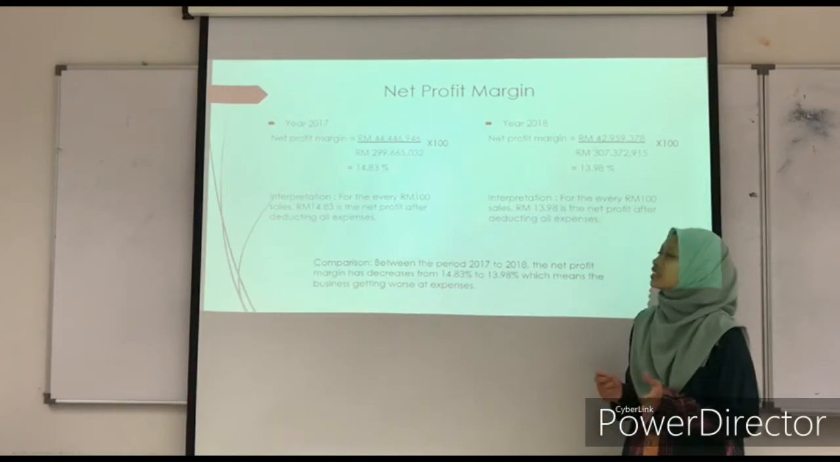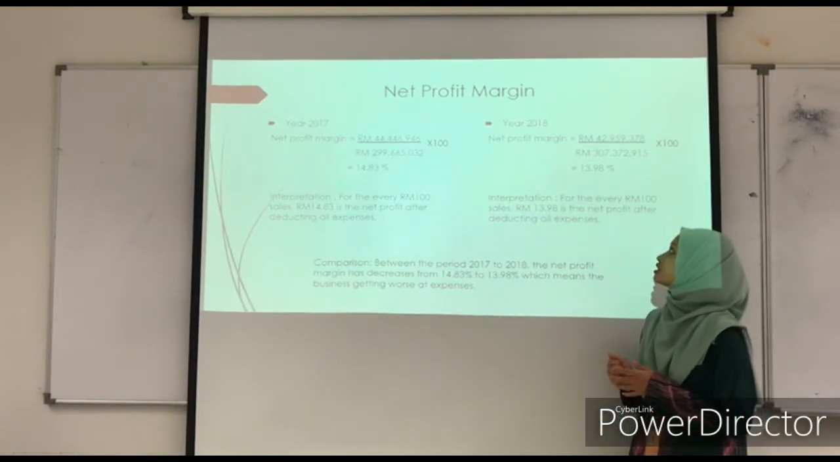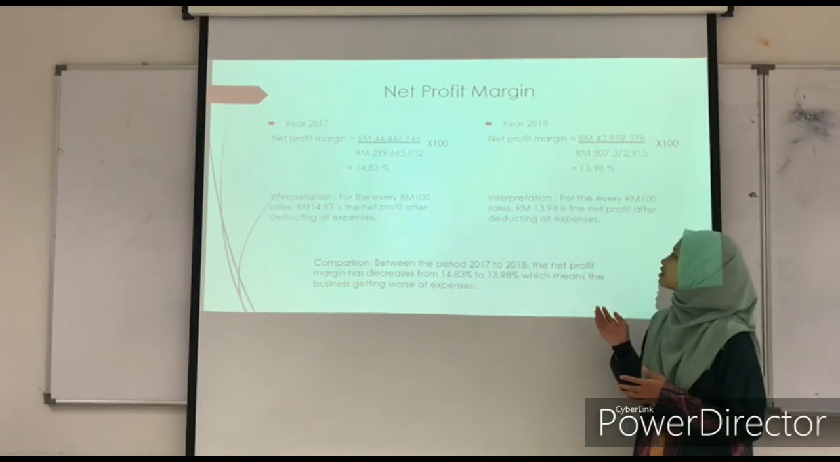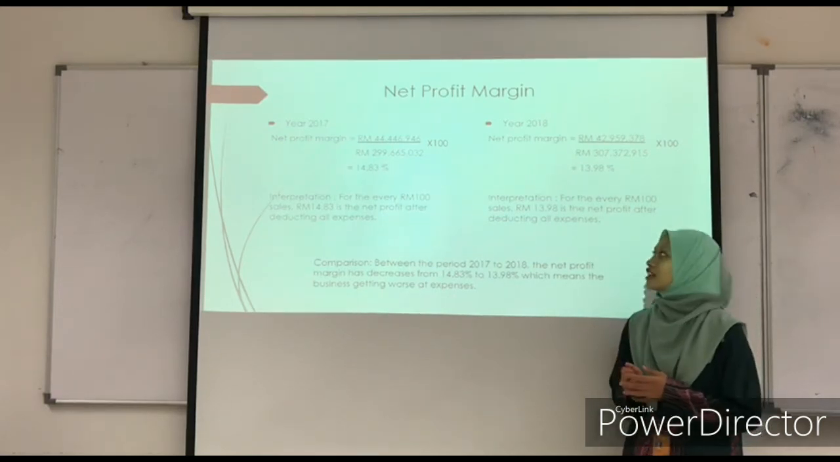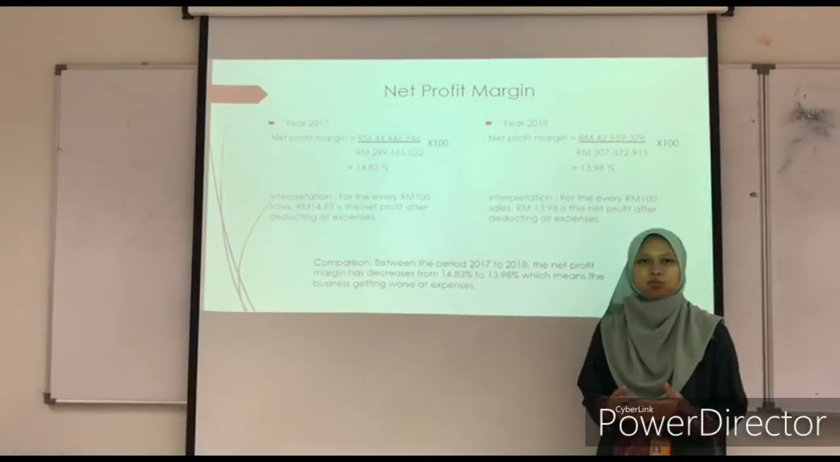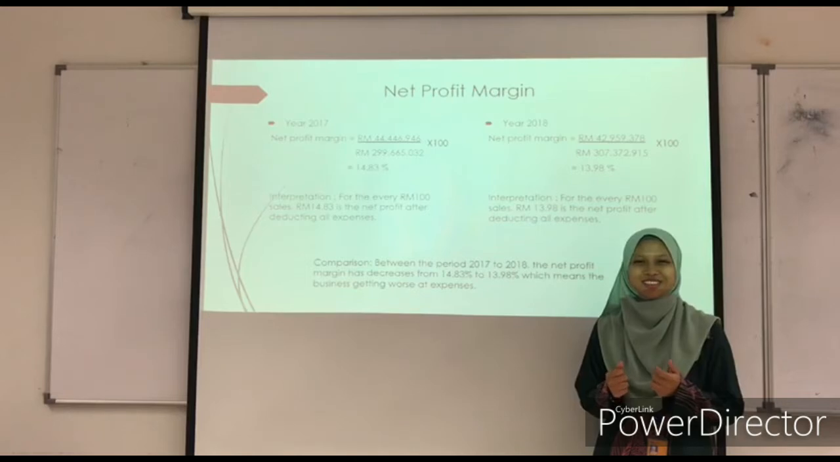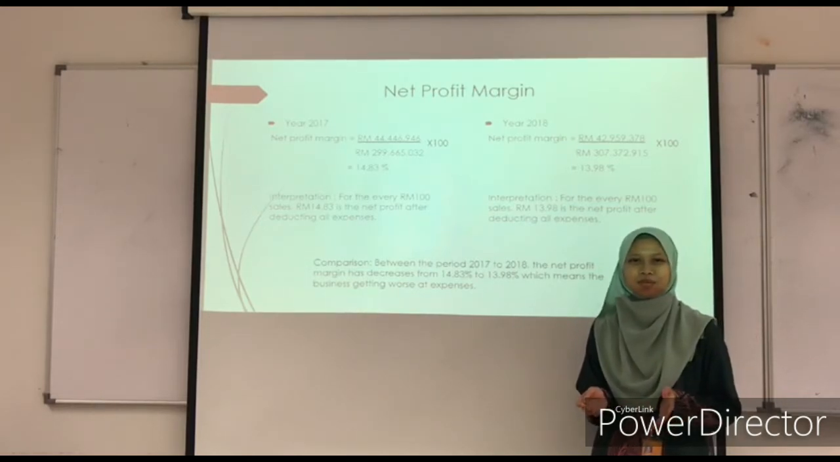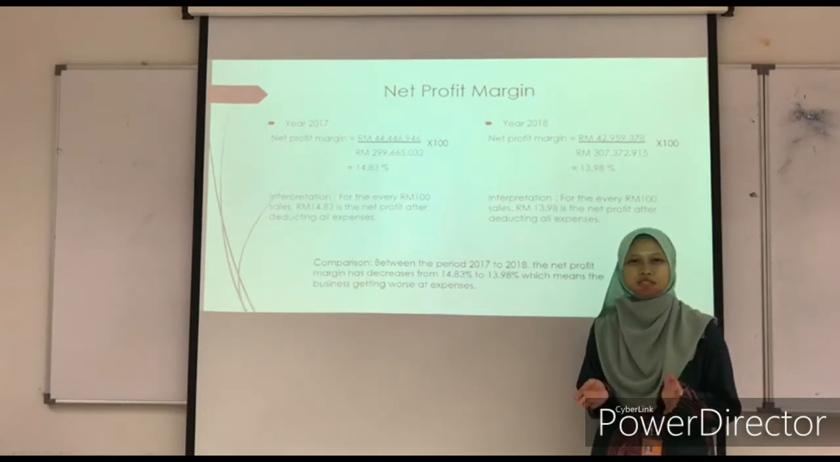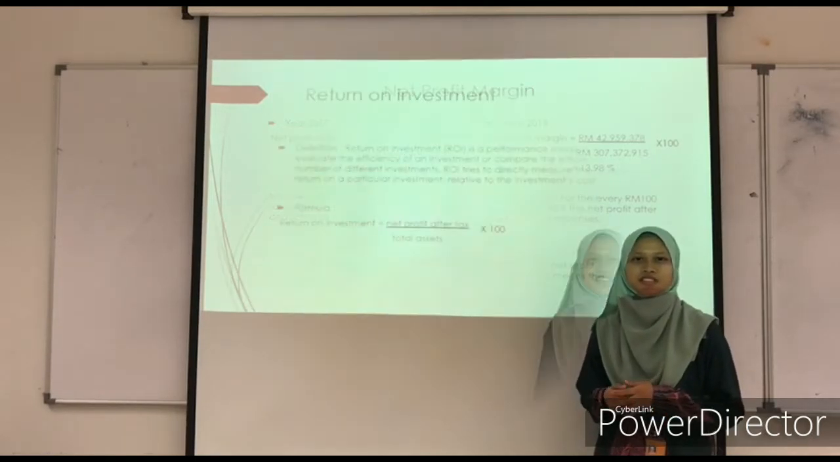While for the year 2018, the net profit margin is 13.98%, which means for every 100 ringgit sales, 13 ringgit and 98 cents is the net profit after deducting all expenses. So between the period 2017 to 2018, the net profit margin has decreased from 14.83% to 13.98%, which means the business is getting worse at controlling expenses.